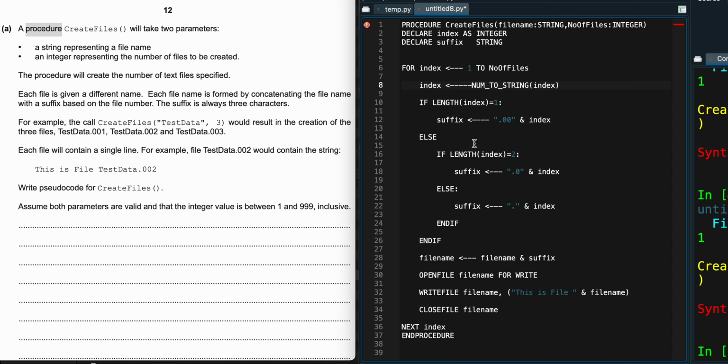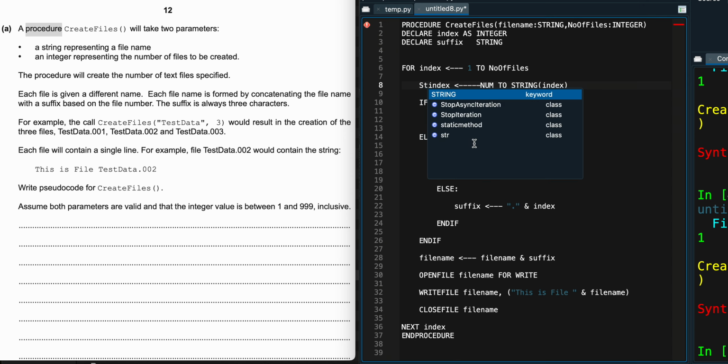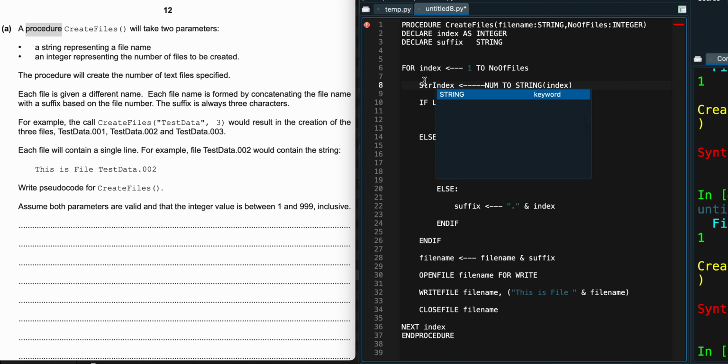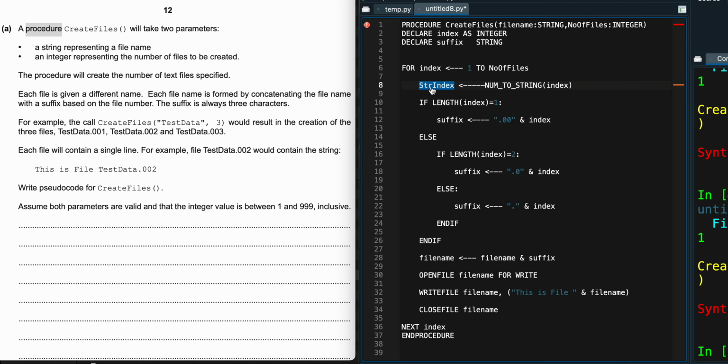So let me just say this is string index. All right, string index is going to be coming through like this. So this value is the one that I'm supposed to be using on a couple of figures. So the string index, string index here. Yeah, I think that's where I was supposed to be adjusting.